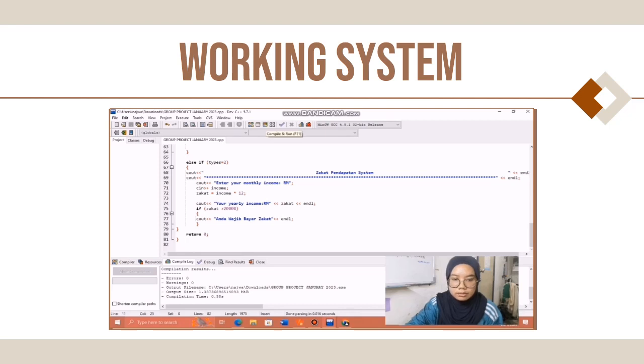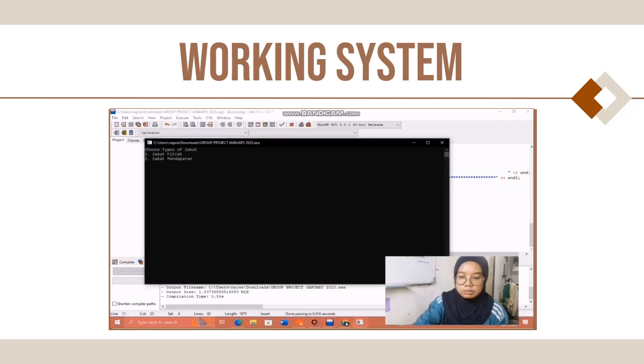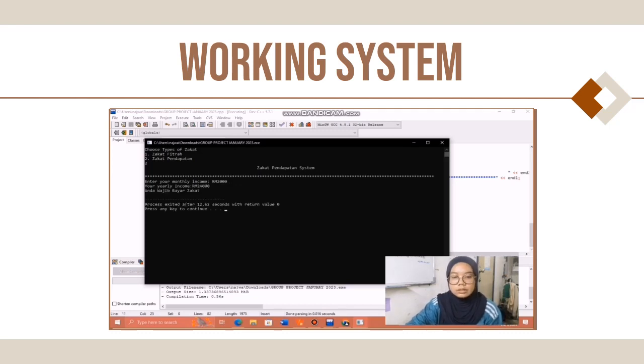So we try to run here. We click number 2 and they will ask to enter your monthly income. Let's say we put 2,000 and then they will calculate the yearly income as 24,000. Why 24,000? Because your monthly income is multiplied by 12 months, so you will get 24,000, and they will state here under wajib bayar zakat.